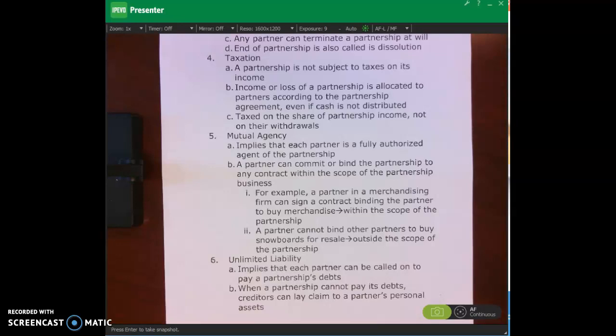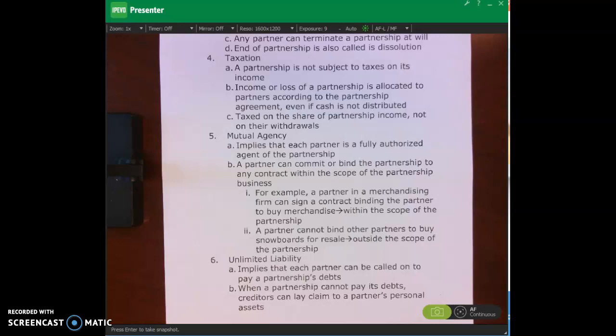So basically that means if you're going to go into a partnership with somebody, make sure they're competent and you trust them. Okay? So it has to be within the scope of the partnership. So if we're distributing Pepsi, we can't come over and say, today everybody gets to go ski out in Charlottesville for free today. That's not going to happen. That's not within the scope of the partnership. Okay? So the other characteristic is unlimited liability.